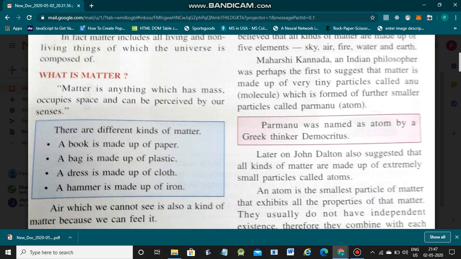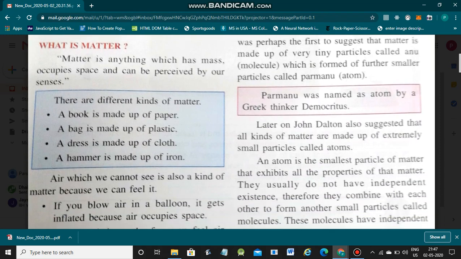atoms. Now, an atom is the smallest particle of matter that exhibits all the properties of that matter. Consider the sodium atom. Sodium is a matter substance. Now, what is the sodium atom? The smallest particle of sodium. It consists of that property of sodium itself.